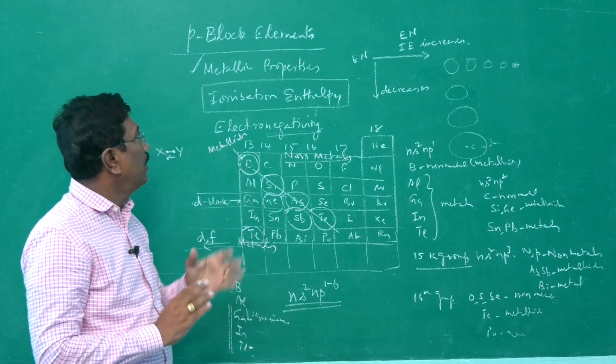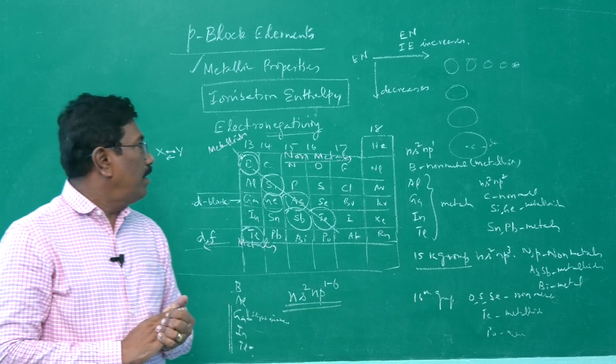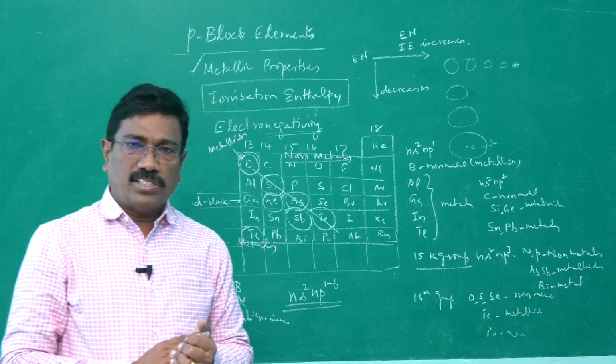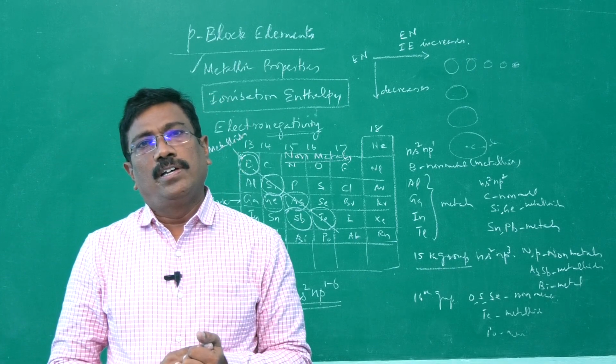So with that, we complete metallic properties, ionization energy or ionization enthalpy, and electronegativity of p block elements.